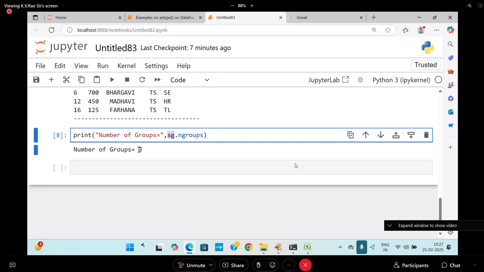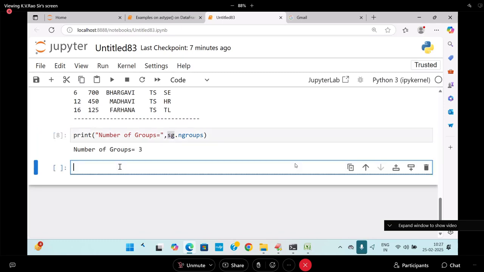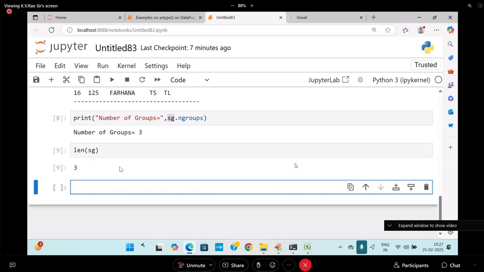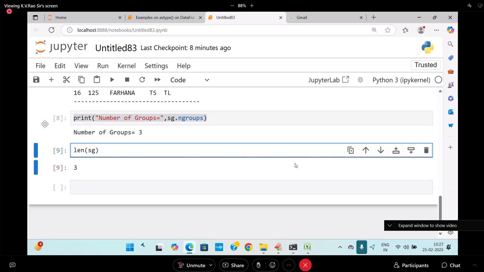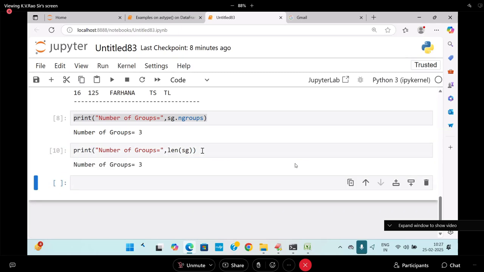Number of groups. So len of what? len of SG also will give you the number of groups. len, already you know len. In another way, you can take it like this: number of groups is equal to len of SG. I can write it. Are you following me? Yes.